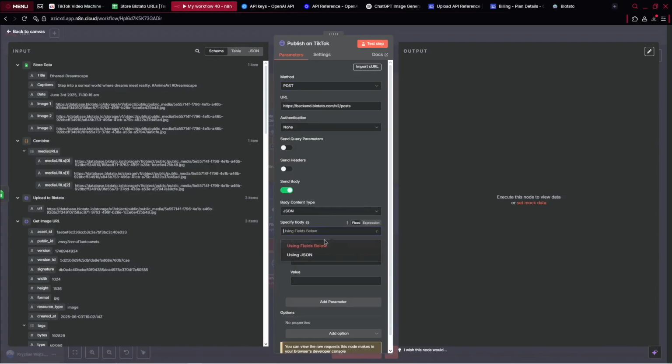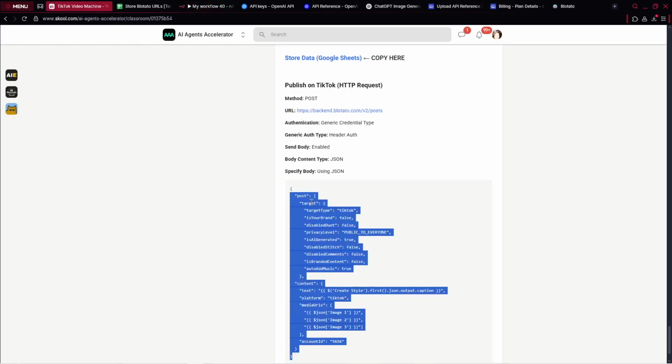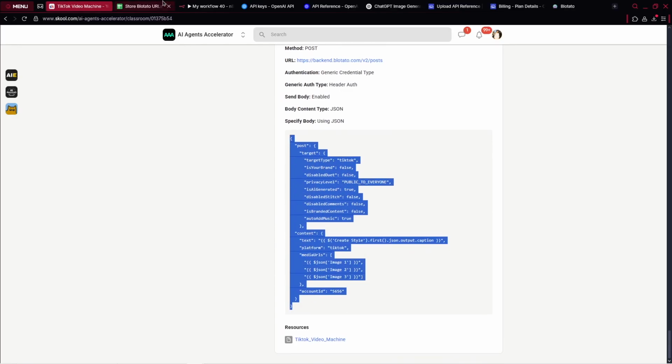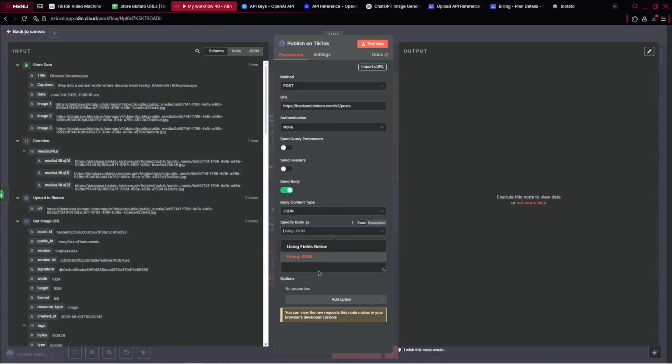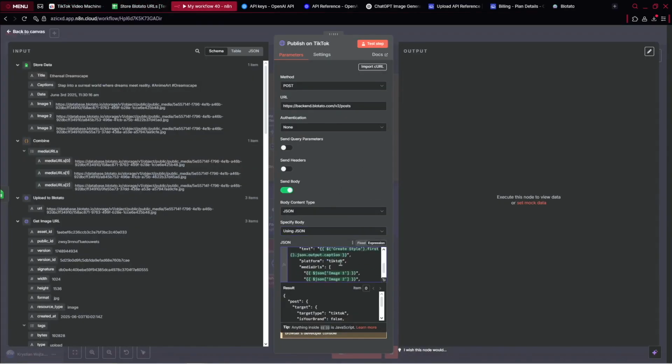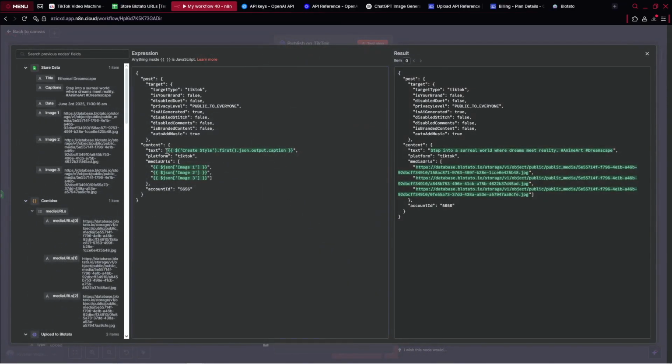Here, send the body using JSON code and just take this JSON code. What is very important, actually pretty crucial, inside what you have, you've got your text you need to be published from the first agent. You've got your images we want to take. Also, we specify that we want to have automatic music. So the music will be taken for us, okay? It will be matched inside our automation.